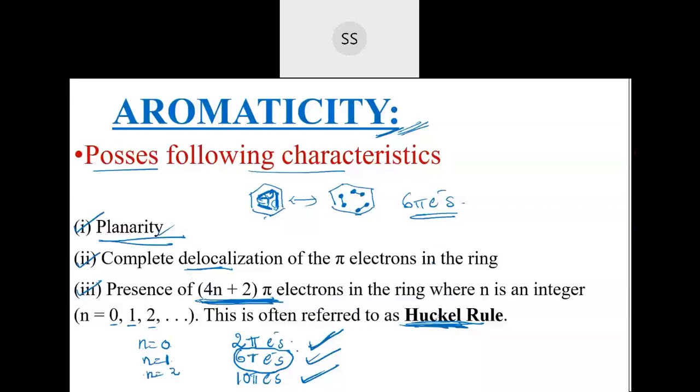One more compound you see now here. I will take the other one. See this compound here. This is naphthalene.